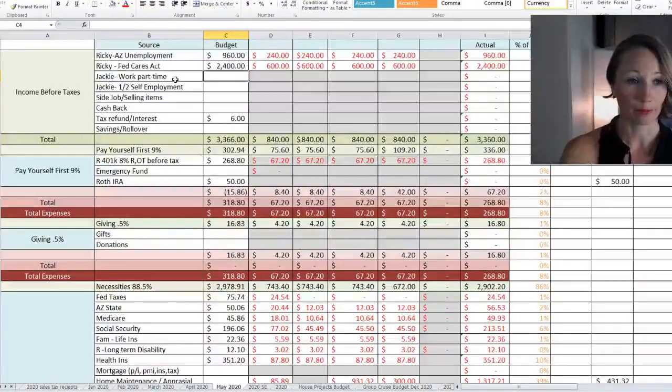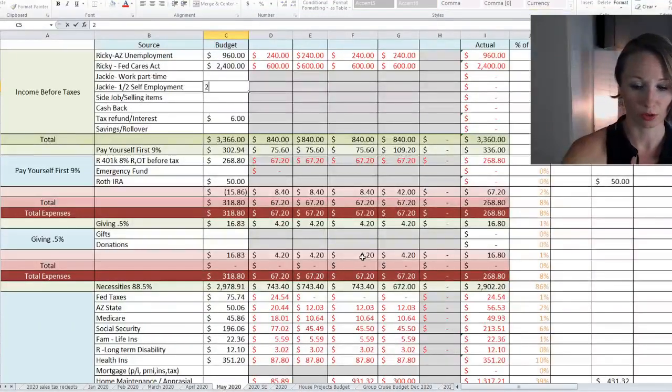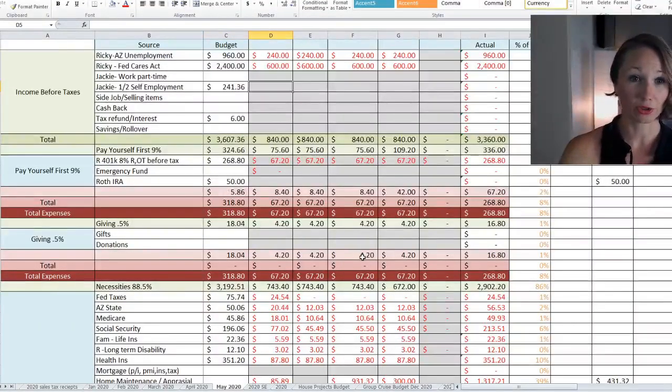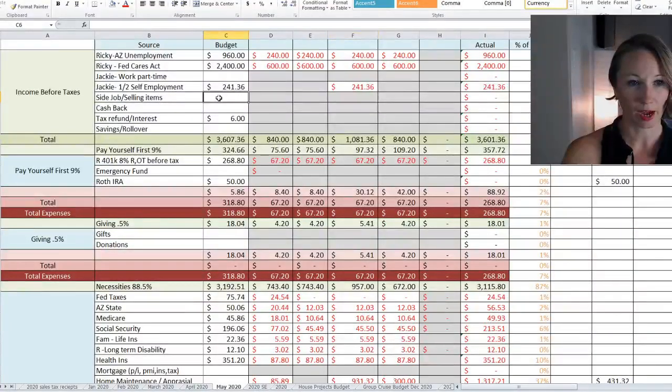Okay. My part-time, obviously, I'm not working part-time right now, so that doesn't work. Half of my self-employment though is I budgeted that I will have $241.36. So we'll put that in, 241.36. Now I usually get paid around like the 21st or 22nd, so I'm just going to go ahead and plug that in. That's roughly going to be probably this area right here. Side jobs, selling items. I don't know. I don't know if Ricky's planning on doing anything.